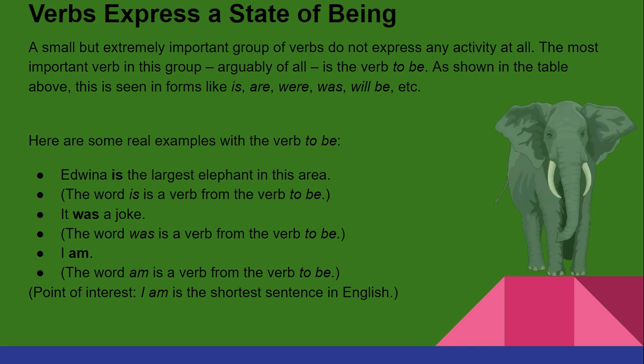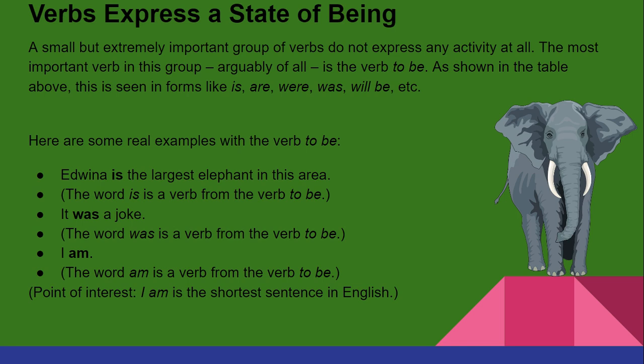Verbs express a state of being, as I have mentioned before. A small but extremely important group of verbs do not express any activity at all. The most important verb in this group, arguably of all, is the verb to be. As shown in the table above, this is seen in forms like is, are, were, was, will be, etc.